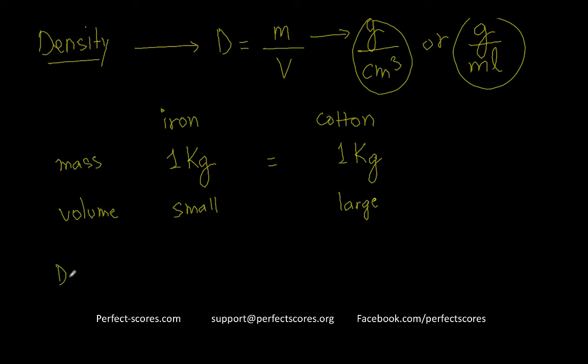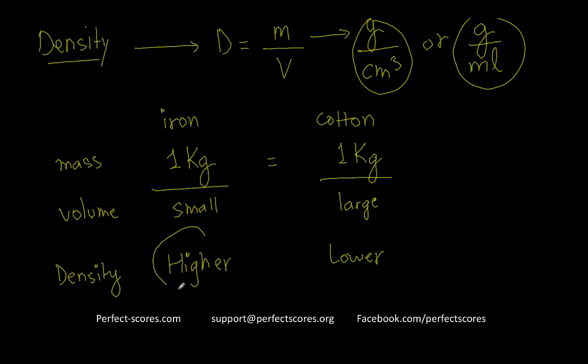So if you look at the density, which is nothing but the ratio of mass and volume, the ratio is going to be higher in case of iron, and it's going to be lower in case of cotton. And that is how we know that iron is denser than cotton.